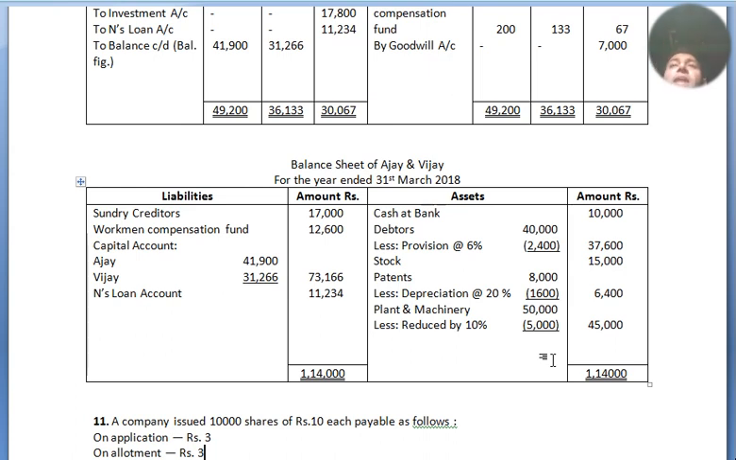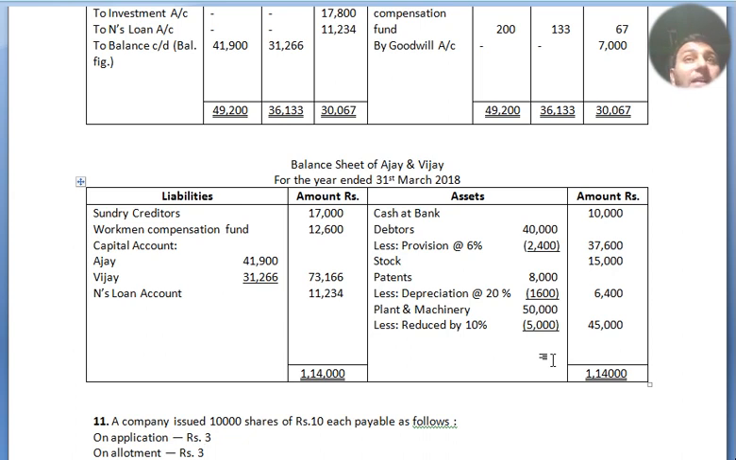11,234. Now cash at bank is 10,000. Debtors is 40,000. In the inner column, less provision at the rate of 6%, that is 2,400. Now the total in the outer column we got is 37,600. Stock, no adjustment, 15,000, directly written in the outer column. Patents 8,000 less depreciation at the rate of 20%. Now the 80% is to be in the outer column, so 6,400. Plant and machinery 50,000 reduced by 10%, 5,000, so we got 45,000 in the outer column.